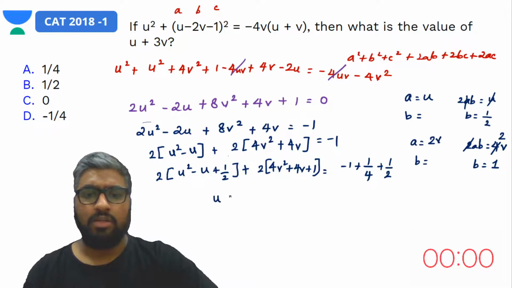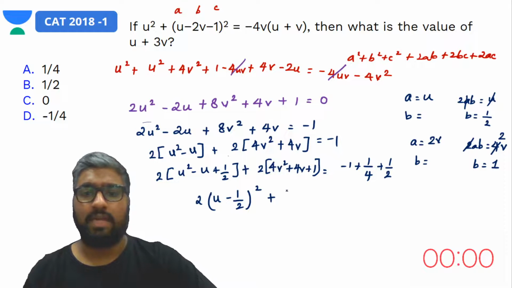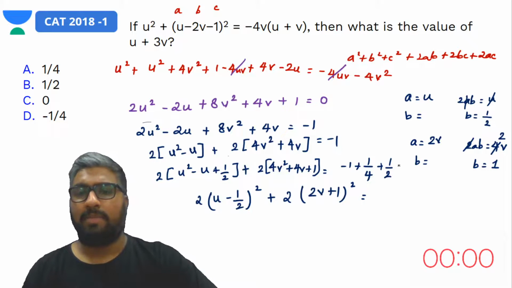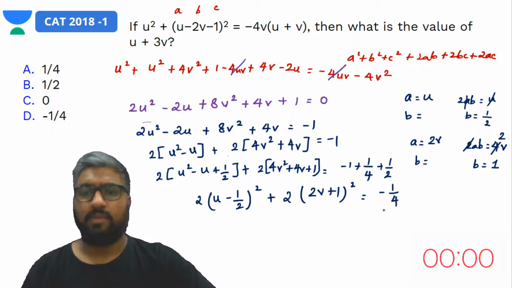Yes, we have 2 times u minus 1 by 2 the whole square, and on the other side 2 times 2v plus 1 the whole square, which would be equal to what? 1 by 4 plus 1 by 2 is 3 by 4. 3 by 4 minus 1 is how much? Minus 1 by 4, correct?